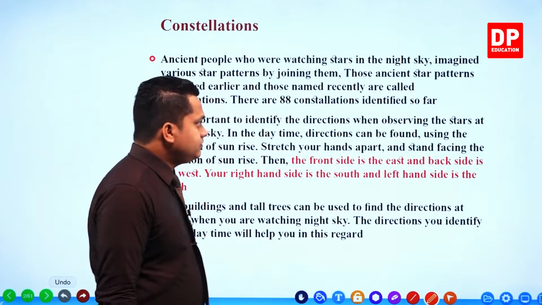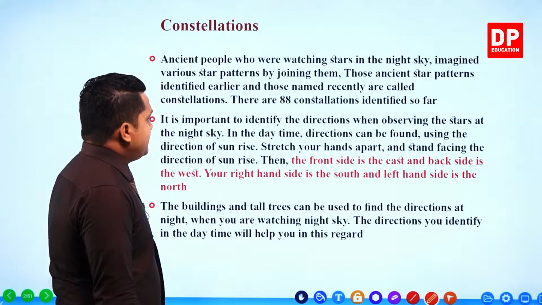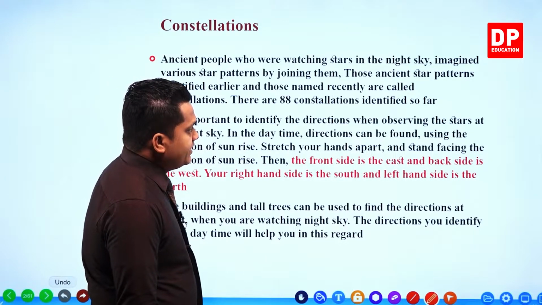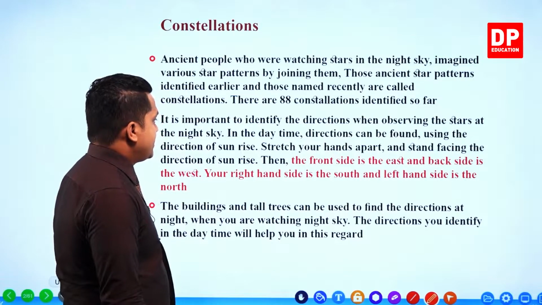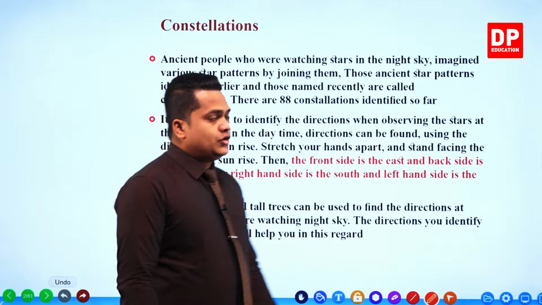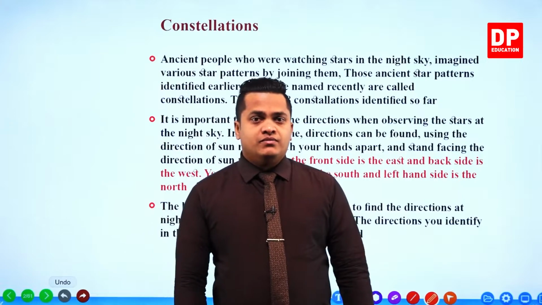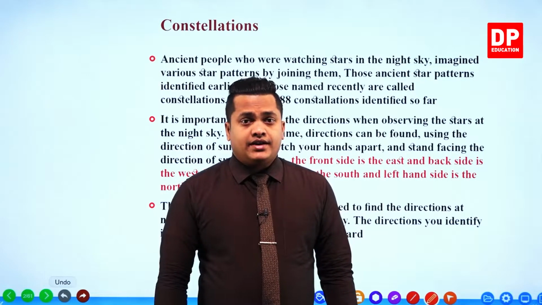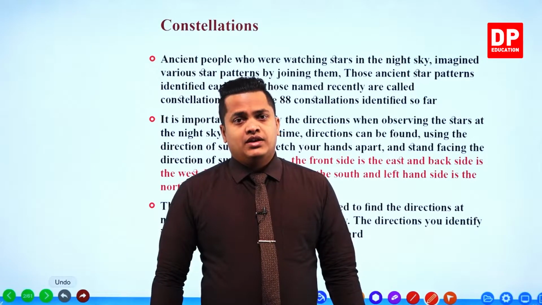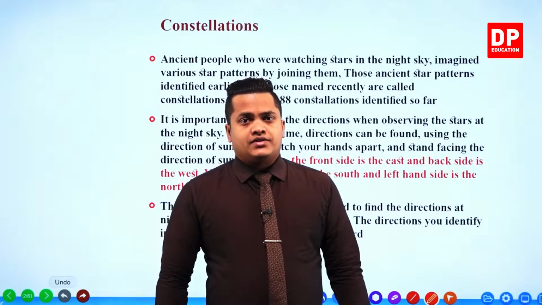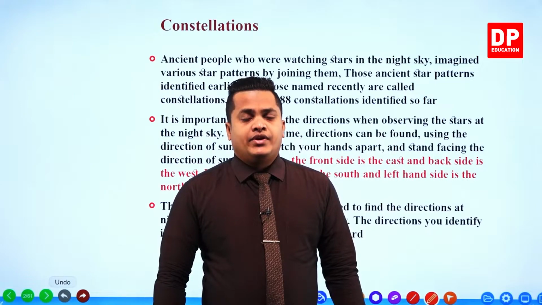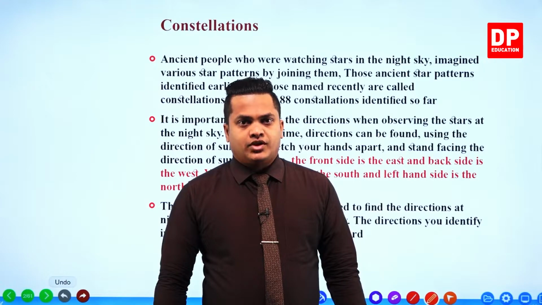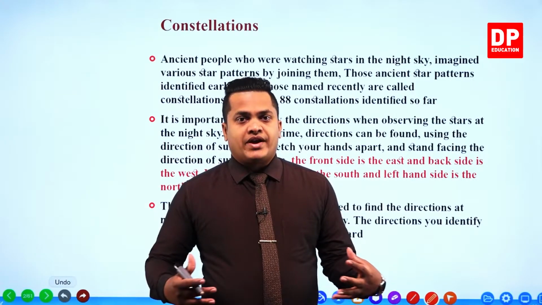It is important to identify the directions when observing the stars in the night sky. Now you know that we have to observe stars at night time. Stars are there in the daytime also, but because of the solar rays or sunlight, we can't observe stars very clearly, right?